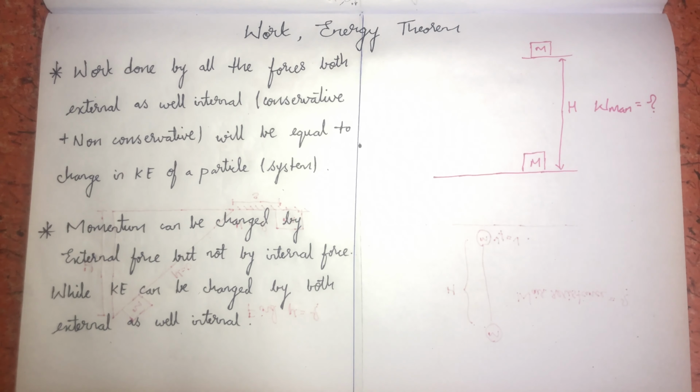A conservative force is a force for which the work done in moving a body around a closed path is equal to 0. Suppose a body is moved in a closed path.